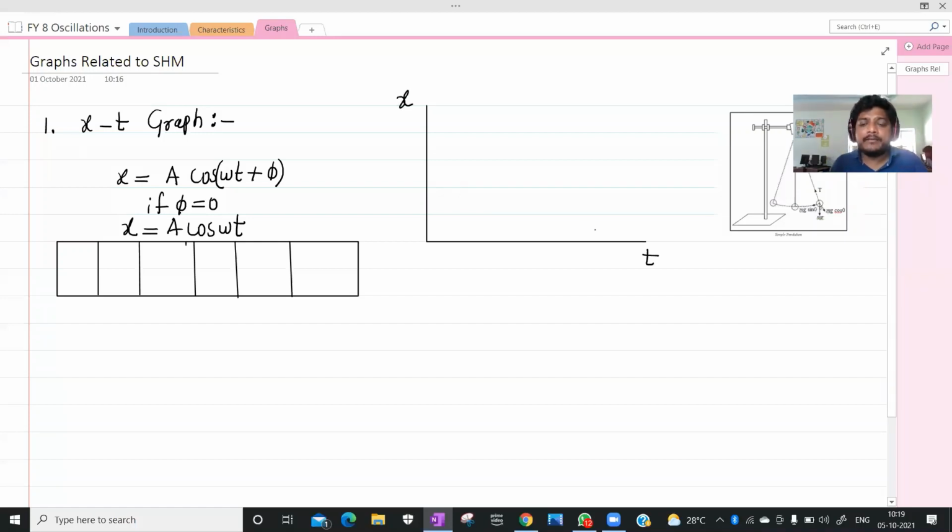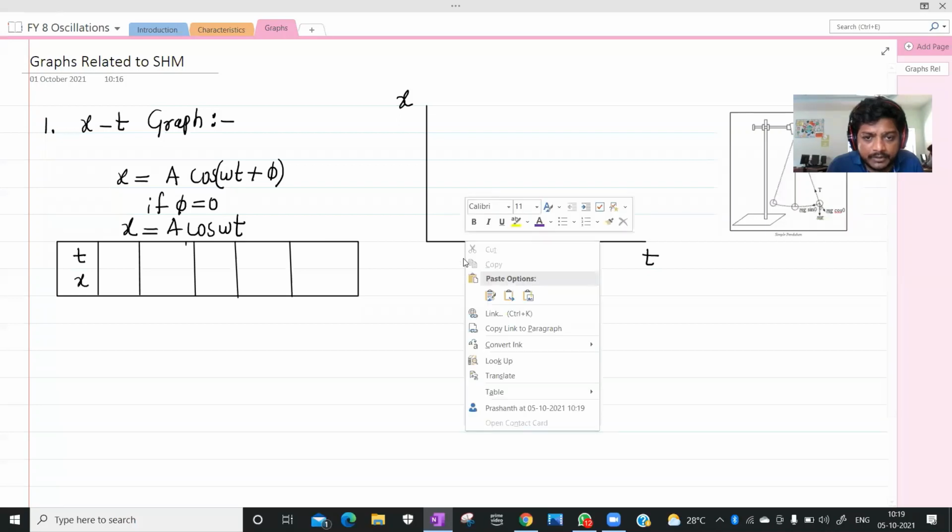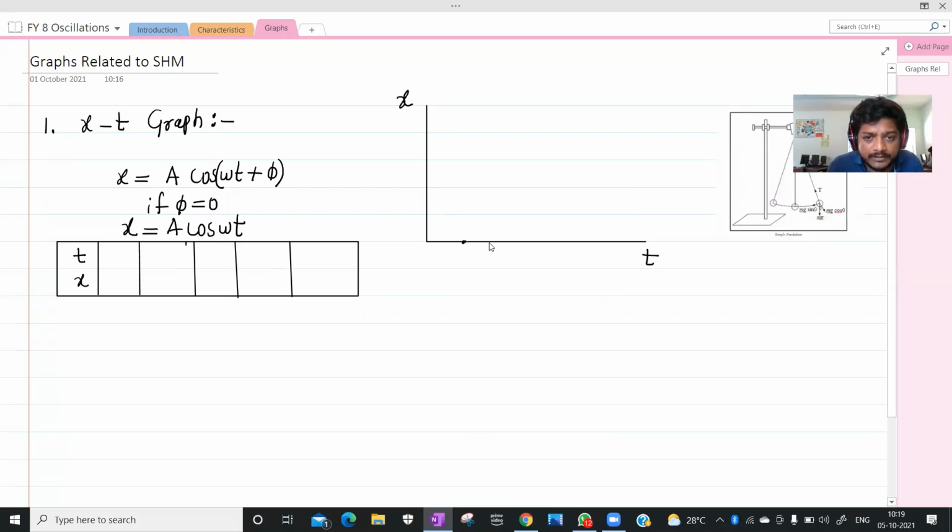Always take the independent variable along the x-axis and the dependent variable along the y-axis. Here, this is the time period T, T by 4, T by 2, 3T by 4. This is 0.